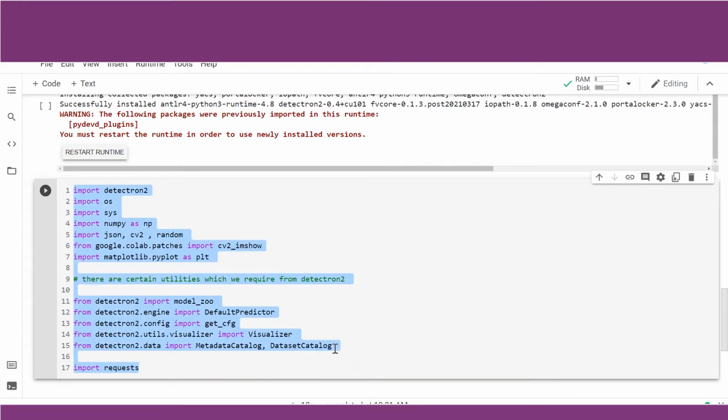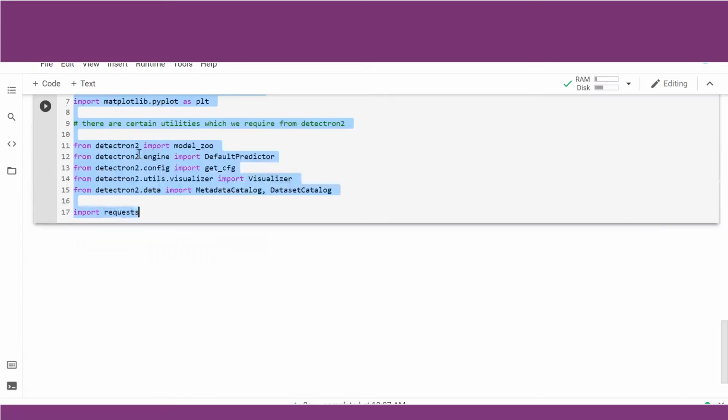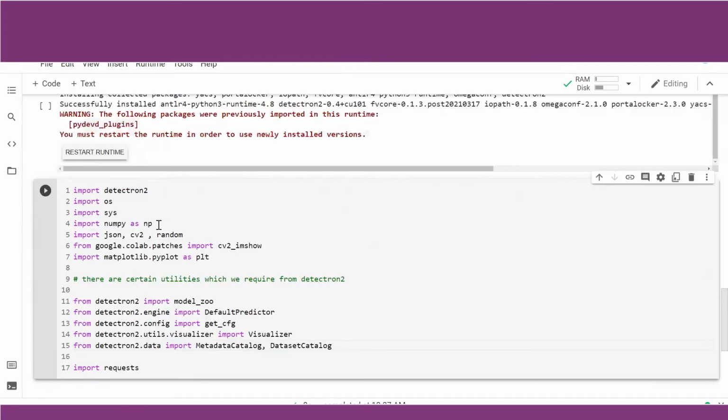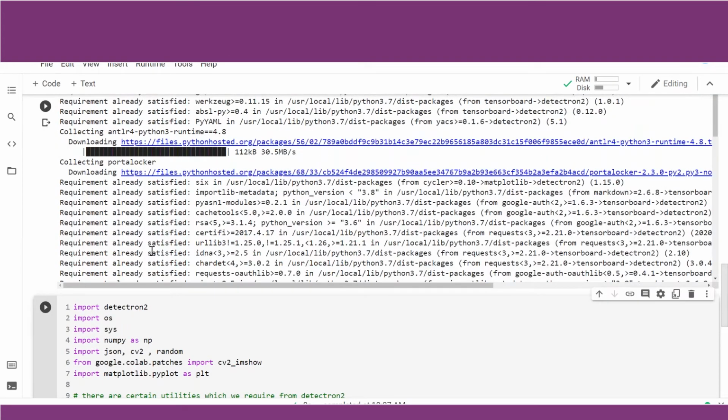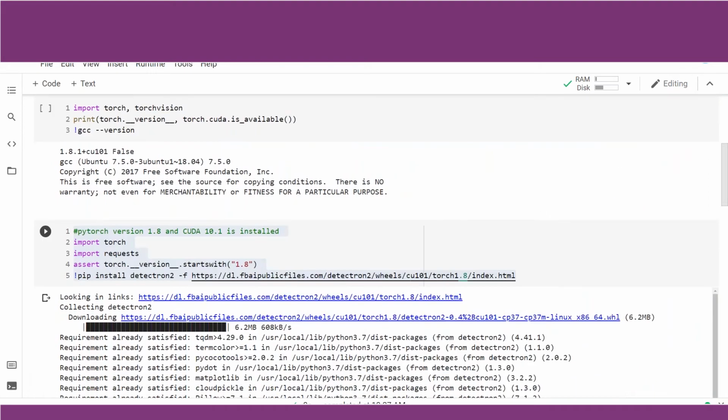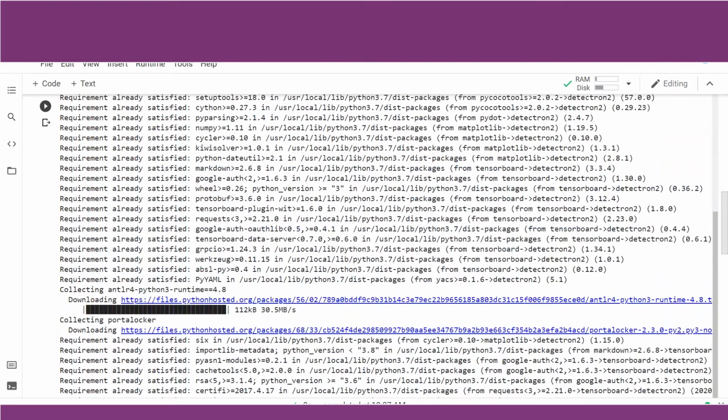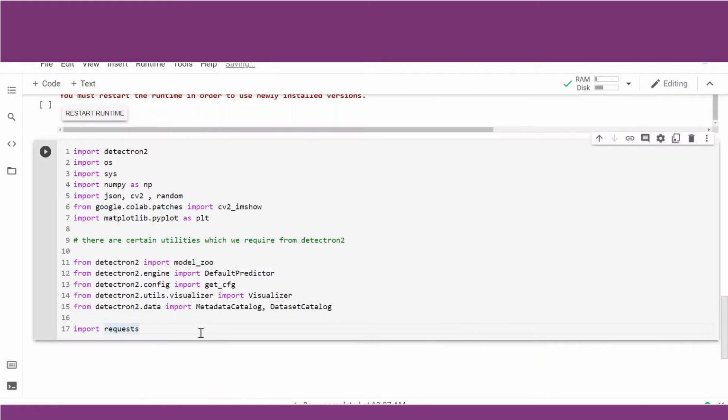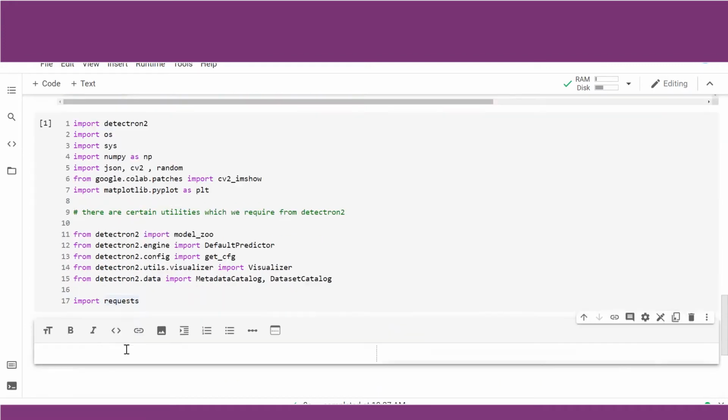Let us check if everything is importing correctly. Perfect. There is no error. It means that Detectron2 has successfully installed in our system, and also all the dependencies which are required are available in our system. Now, let us first start with running a pre-trained Detectron model.